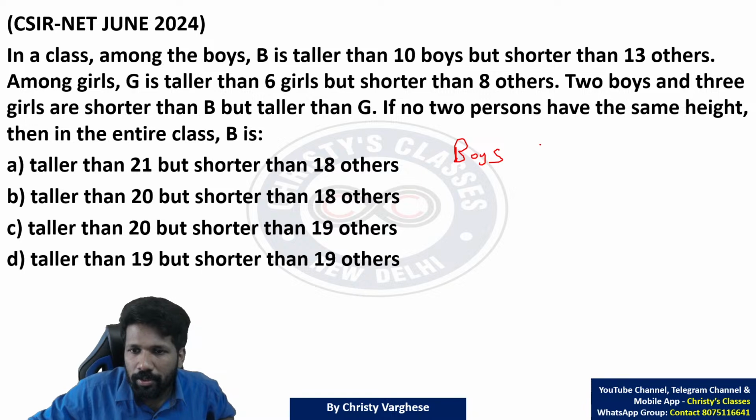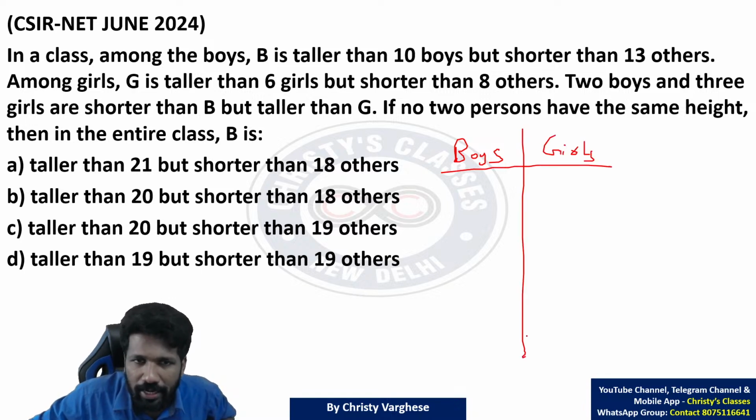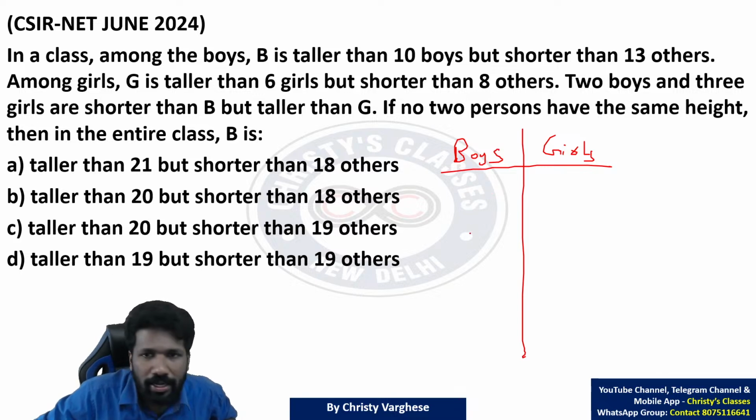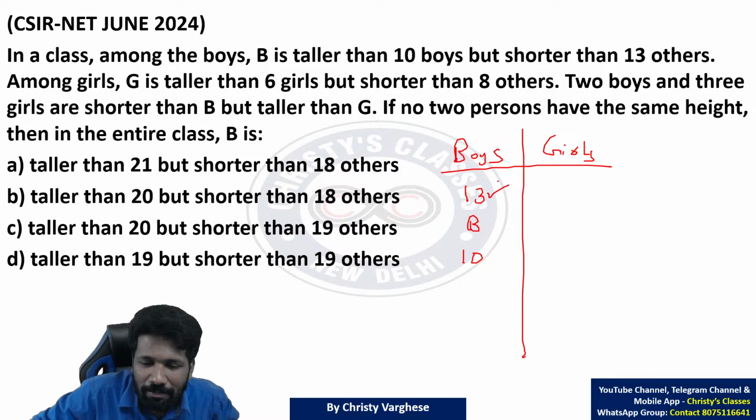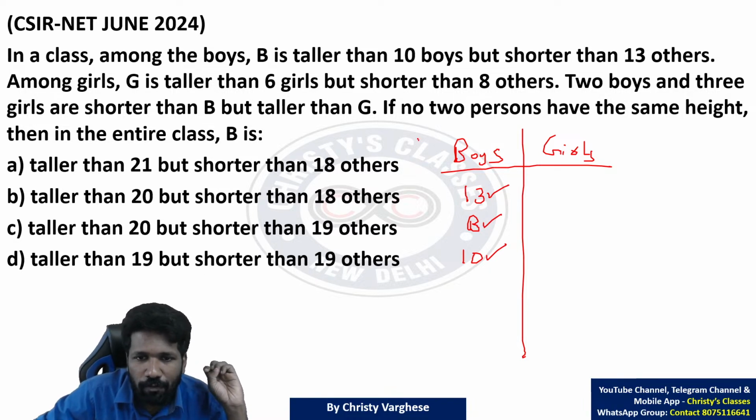Boys one group, girls another group. In this boys, first question says that B is taller than 10 boys. So below B there are 10 people, above B 13 people. So boys ka number kitna hoga? 13 people before B, 10 people after B. So 13 plus 10, 23 people, and B is another person. So 23 plus 1, 24 boys are there.